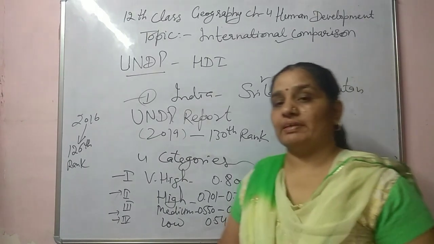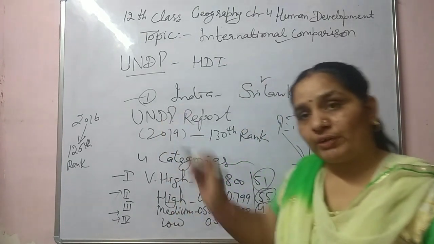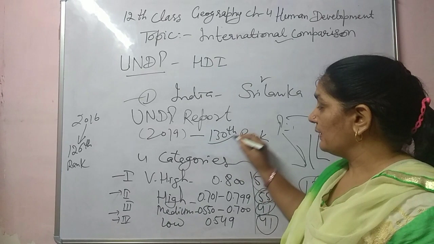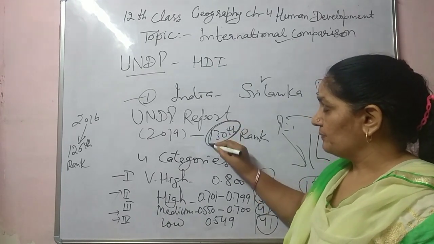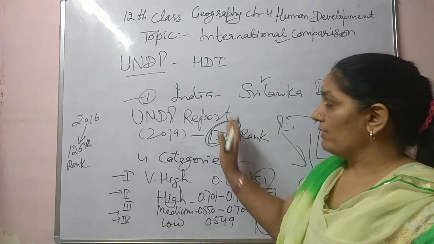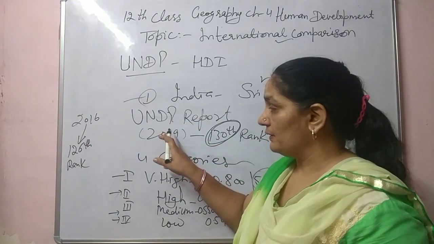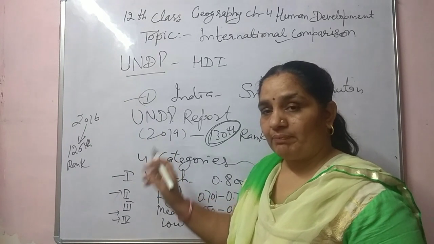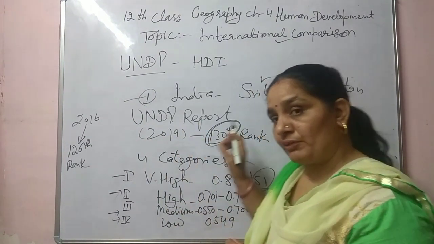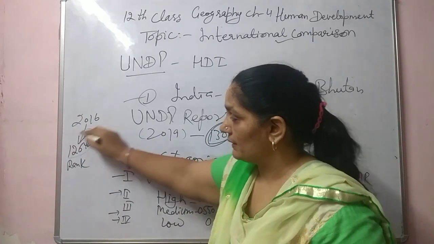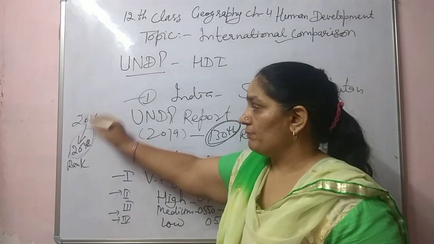Now the question arises, where does India lie? According to this report, India's rank is 130th. If we compare the development reports of 2016 with 2019, then the human development index of India decreased, because India was at rank 126 during 2016.